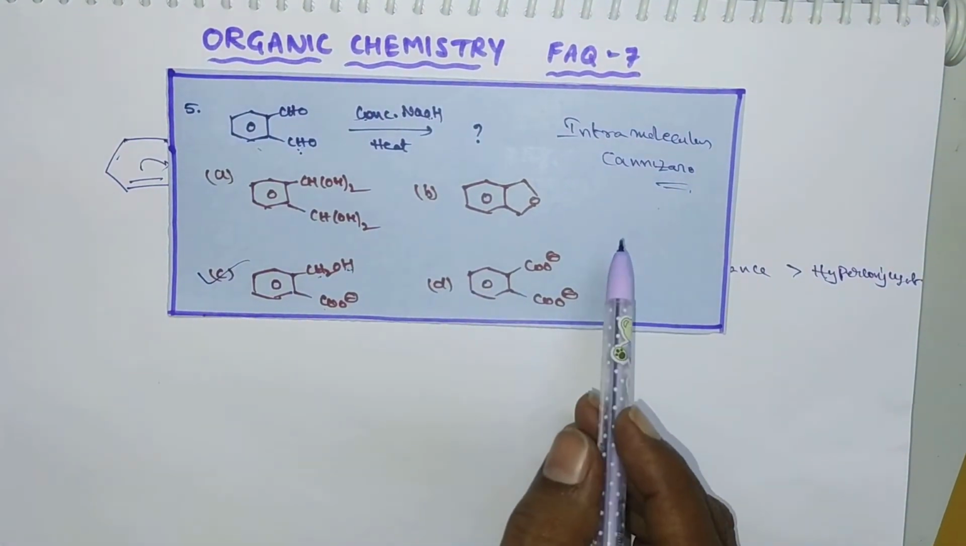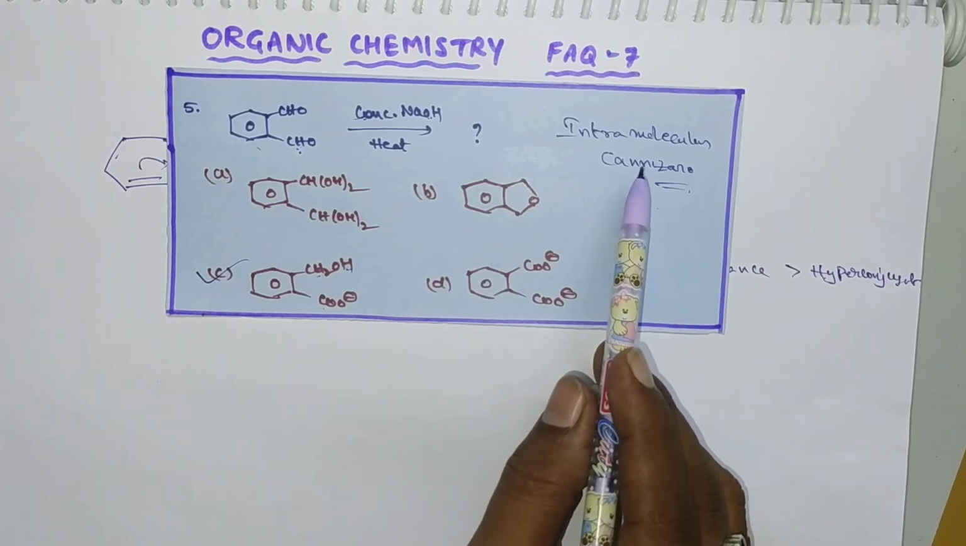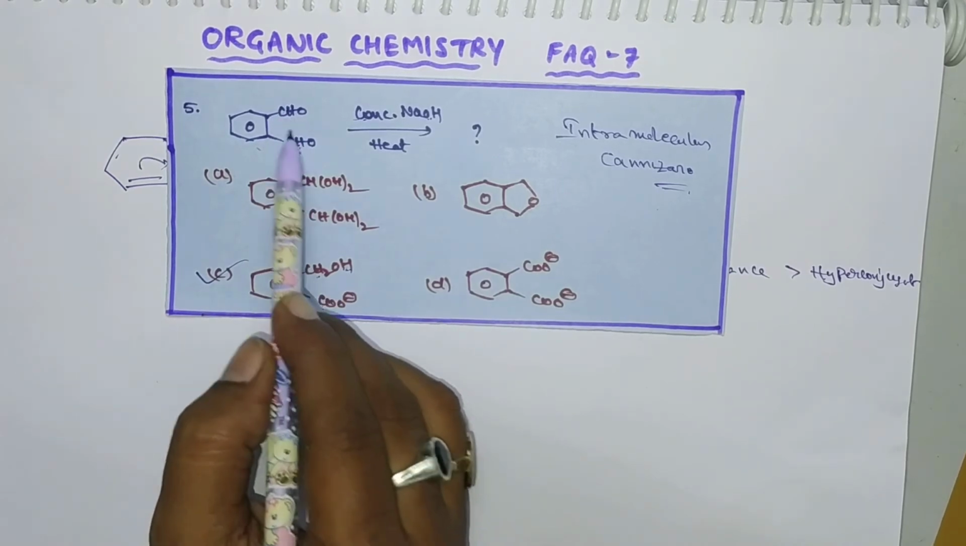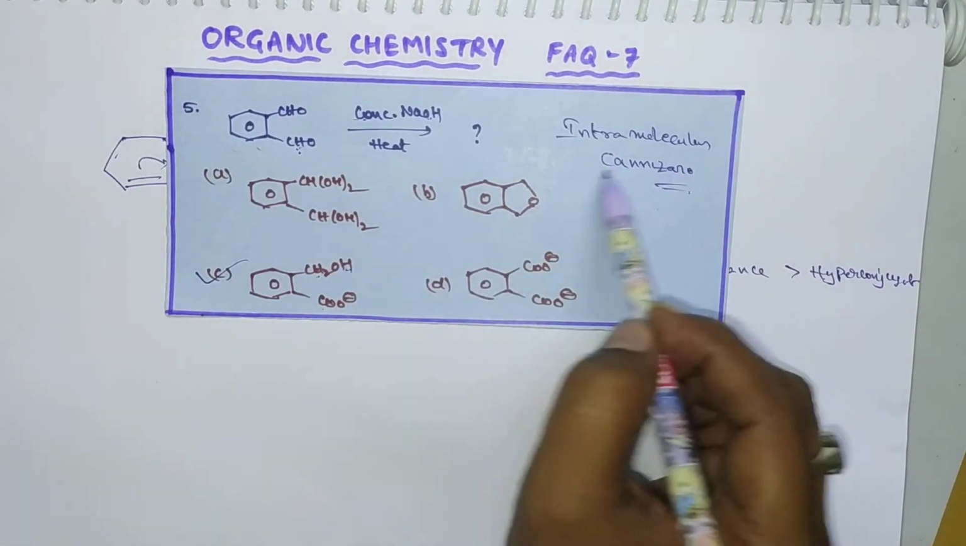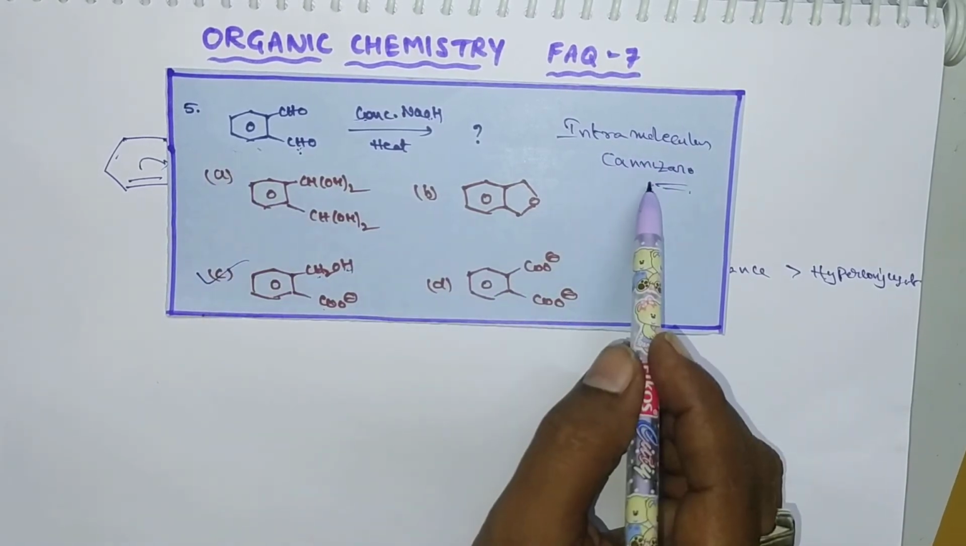So during Cannizzaro reaction, disproportionation takes place. Disproportionation means one substance will be oxidized, the other substance will be reduced. Here the two groups are present in the same molecule. That's why it is called intramolecular. Intramolecular means within the same molecule. So this is called intramolecular Cannizzaro reaction.